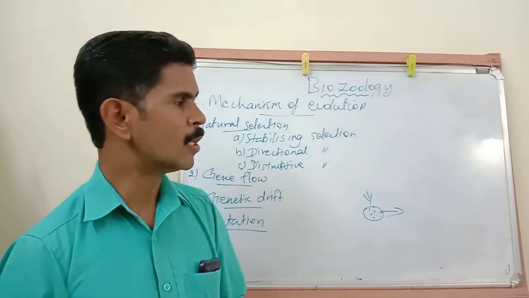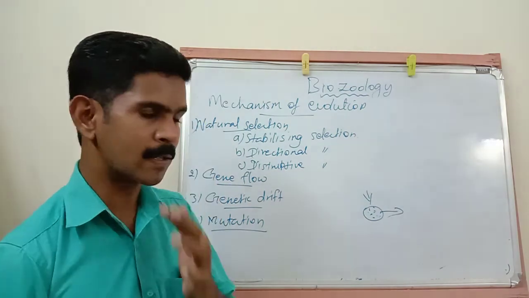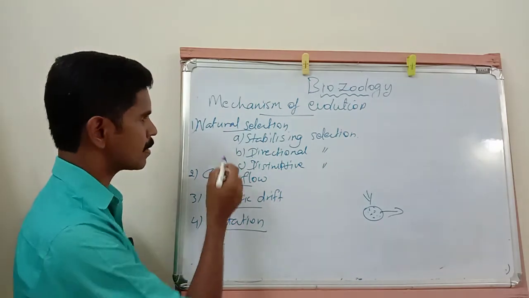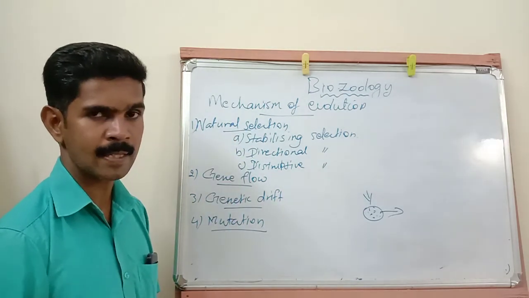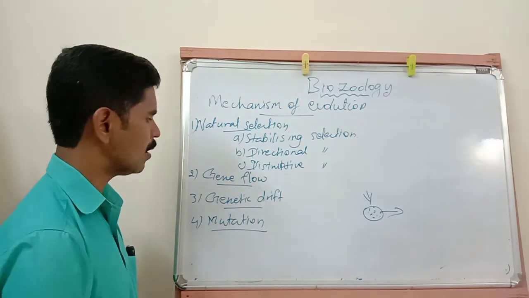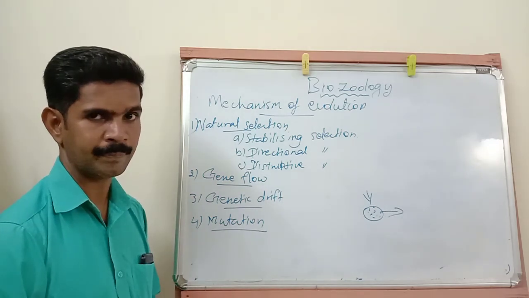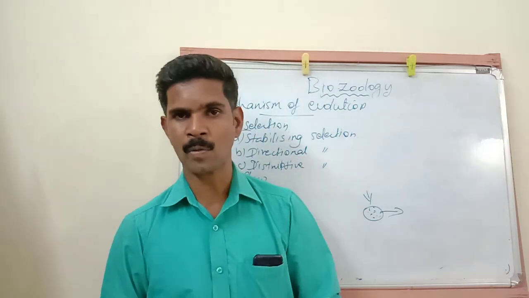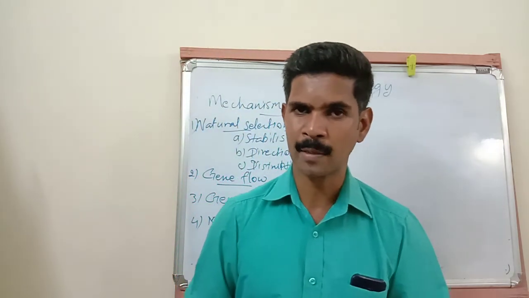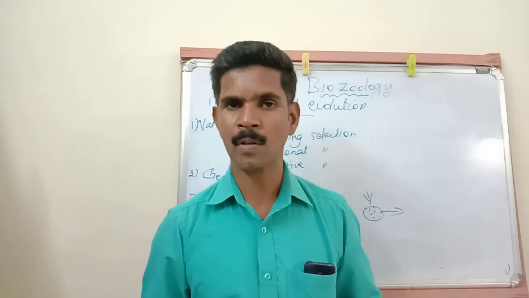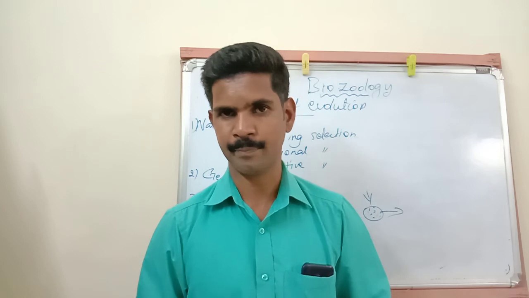Okay, my dear students. Now we have completed the second question also, the mechanism of evolution. Sometimes natural selection and its three types may be asked as 5-mark questions. Today we have completed two important 5-mark questions. The first is the Hardy-Weinberg principle, and the second is the mechanism of evolution. Now we have completed this chapter.